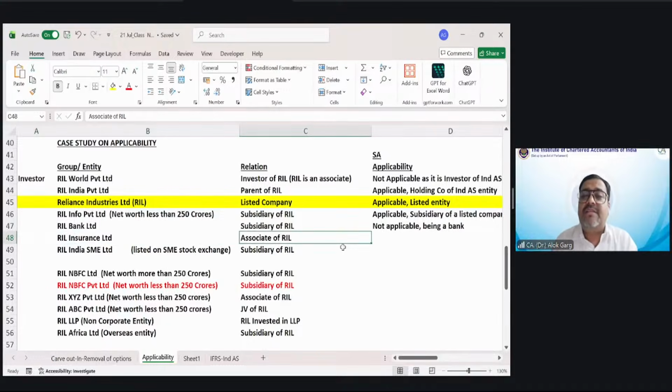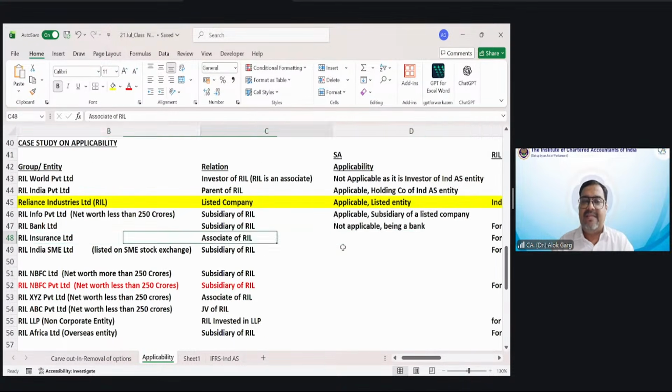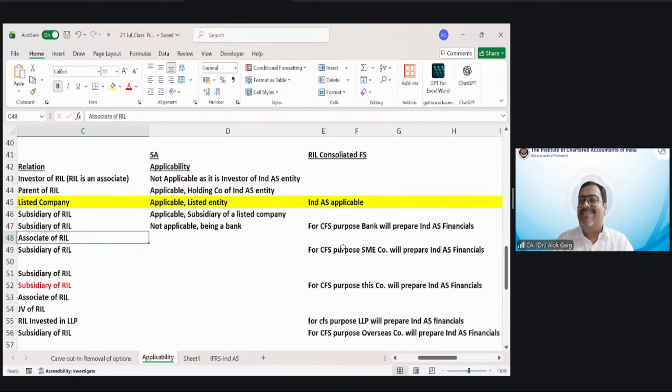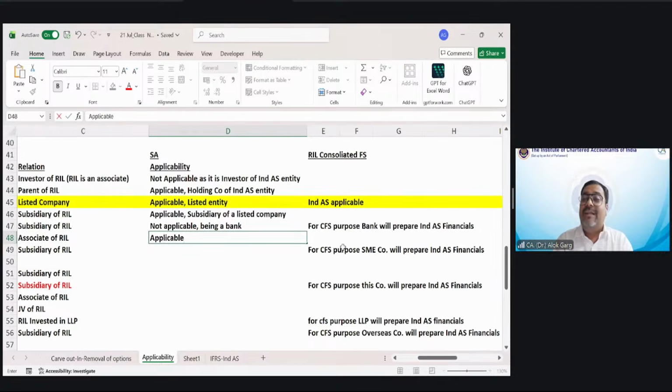RIL Insurance Limited, it is associate of RIL. Yes, Ind AS applicable, but there is 1 year of option they have given. But if it is an associate of RIL, if it is preparing the Ind AS financial statement for RIL, of course, they have to file their Ind AS accounts also, applicable being an associate of Ind AS entity.